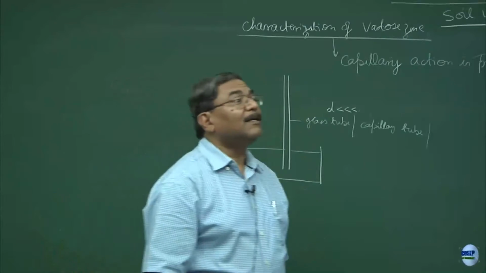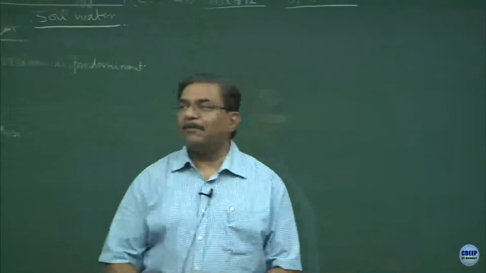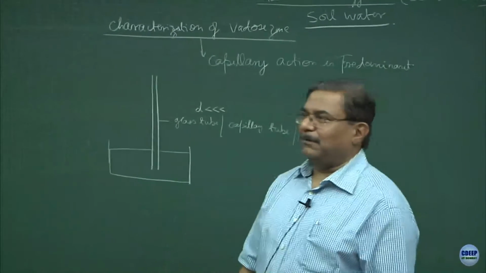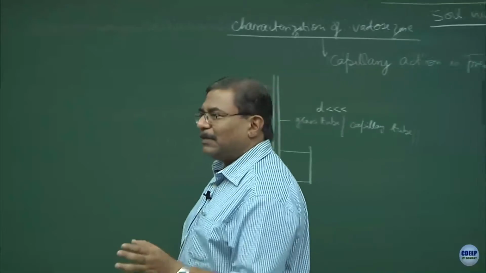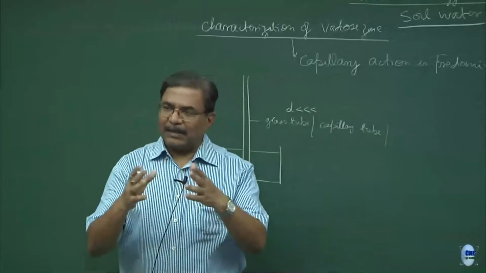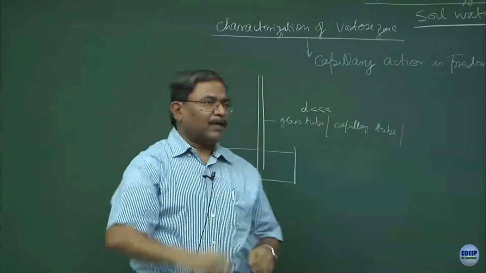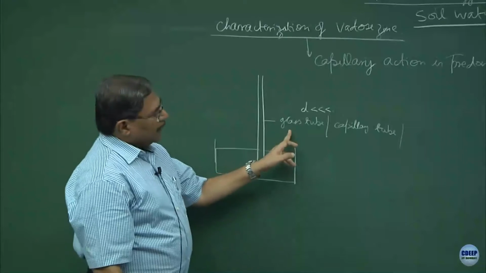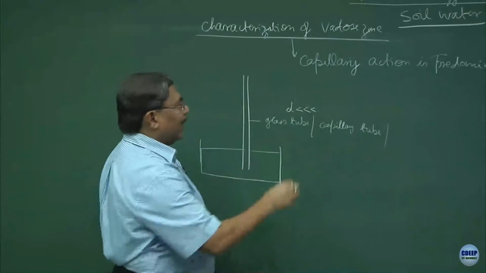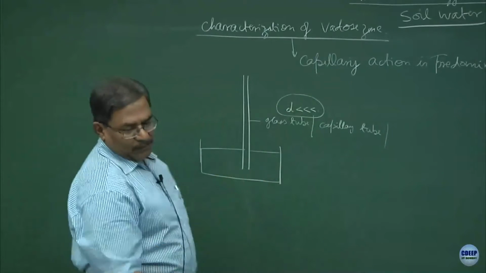Capillary action. Towel again falls in the same category. Thermometer. Thermometer is a beautiful example of a capillary tube. The moment temperature increases, there is a rise in the height of the mercury going into the capillary tube. This is a glass tube or a capillary tube of a very small diameter. This you have done in your 10+2 physics.